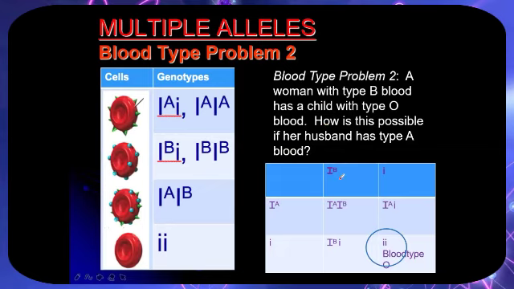So ang mama is heterozygous B. Ang papa, heterozygous A. So we have 1 blood type AB, 1 blood type A, 1 blood type B. And this one being crossed with 2 other small i alleles, so na-ay resulting na blood type O.